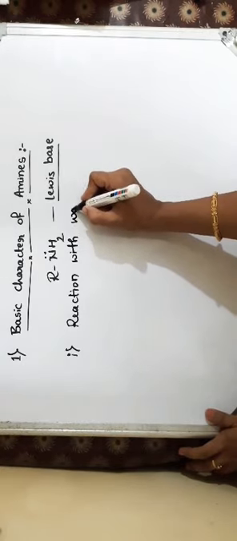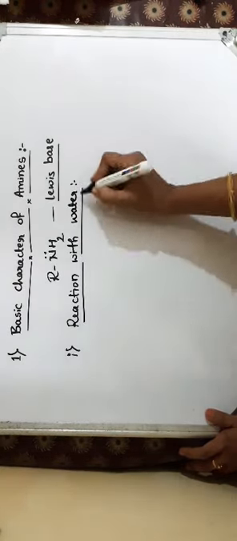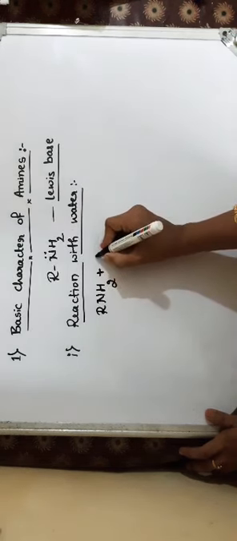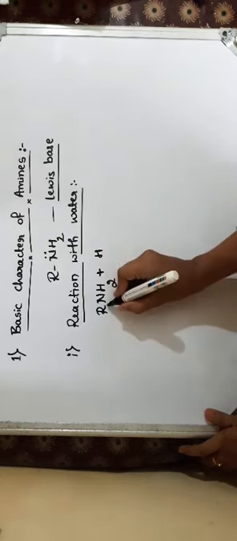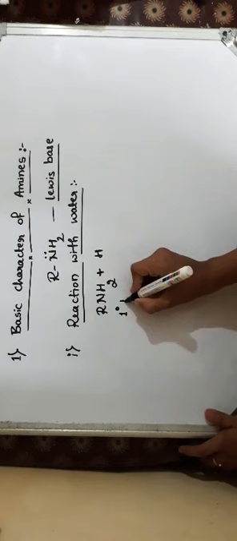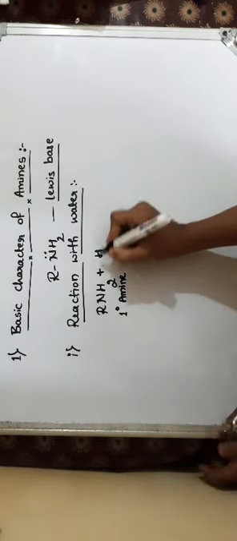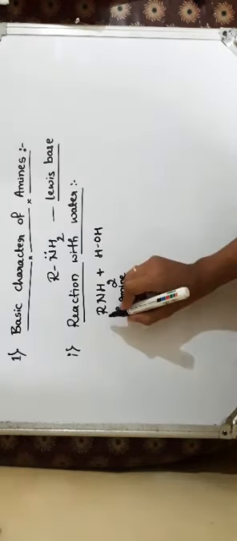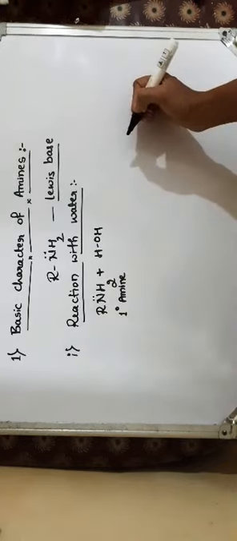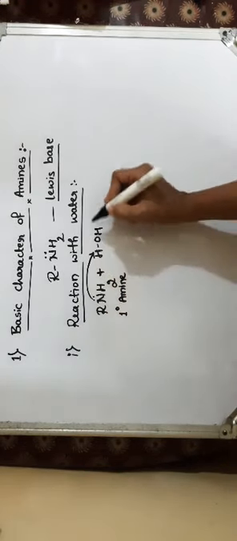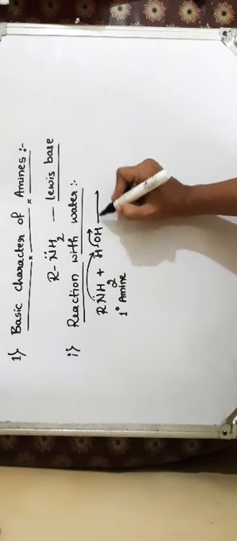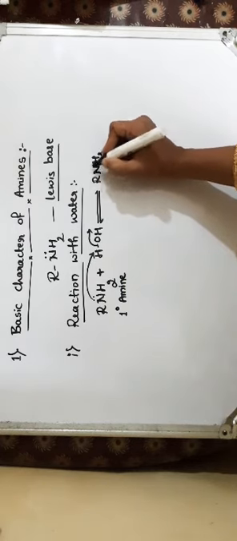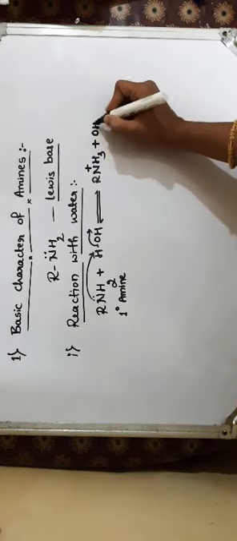Reaction with water, where amines on reaction with water release hydroxide ions. I am taking an example of a primary amine. When a primary amine is treated with water, I can write H2O as HOH. The lone pair of electrons on the nitrogen abstracts this proton and OH goes out as OH minus. It's a reversible reaction. So there is a formation of amine salt and hydroxyl ion.